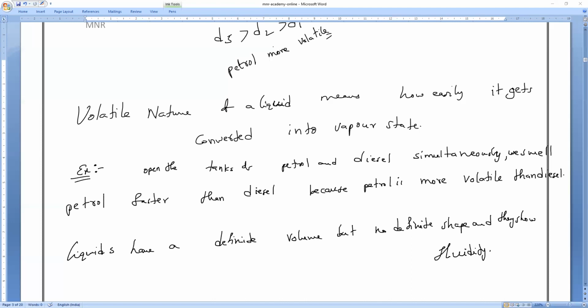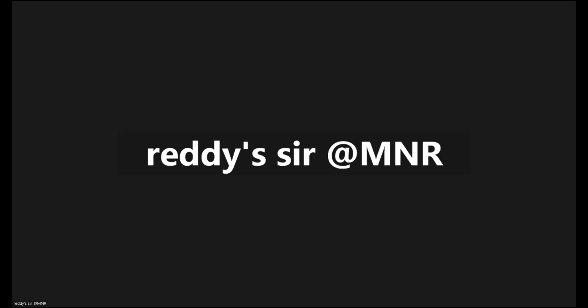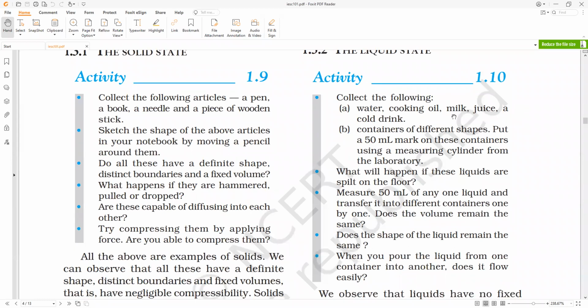If you understand this, then we proceed with the next one. Our textbook has given one activity to see these properties, which I hope you can do very easily. We have to take water, cooking oil, milk, juice, and a cool drink. Any cool drink you can take. Take containers of different shapes.